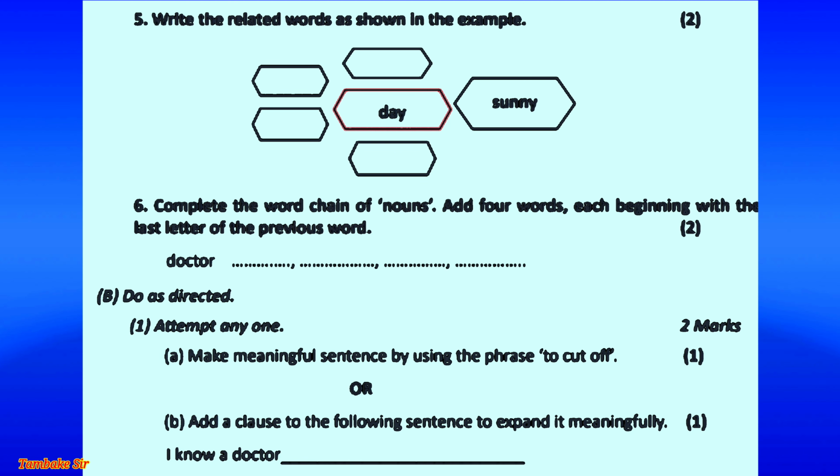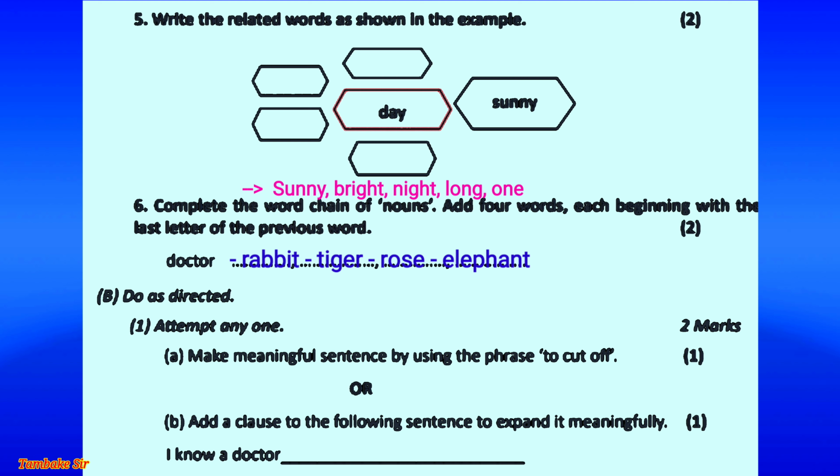Activity number 5. Write the related words as shown in the example. The word is given day. For this day, the related words are sunny, bright, night, long and one. Next, activity number 6. Complete the word chain of nouns. Add 4 words, each beginning with the last letter of the previous word.